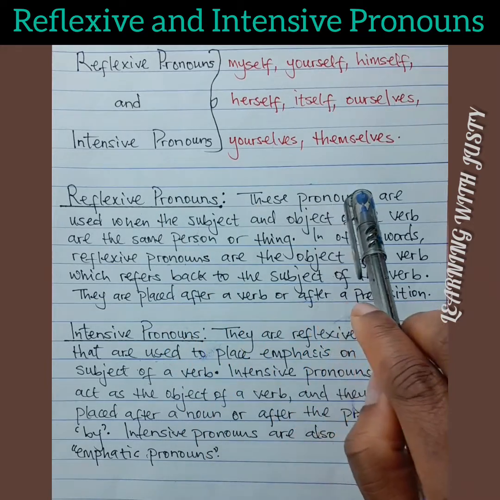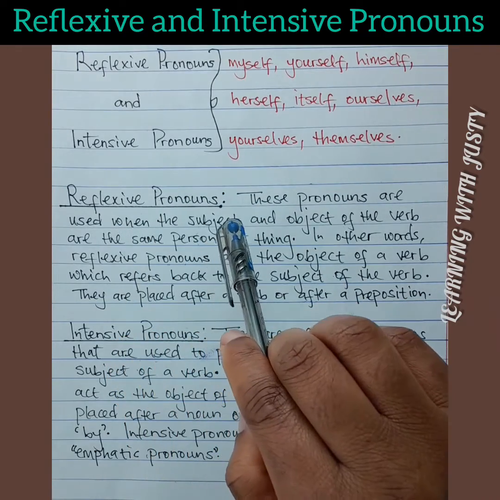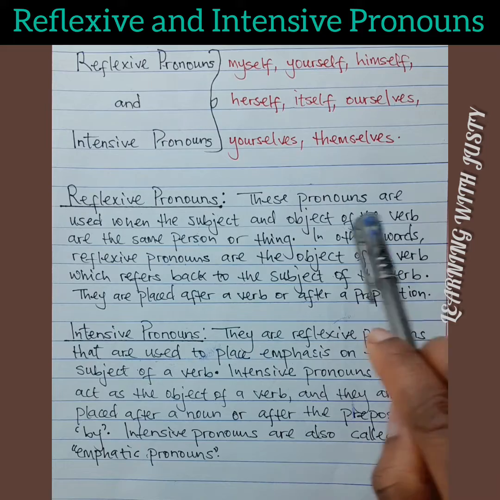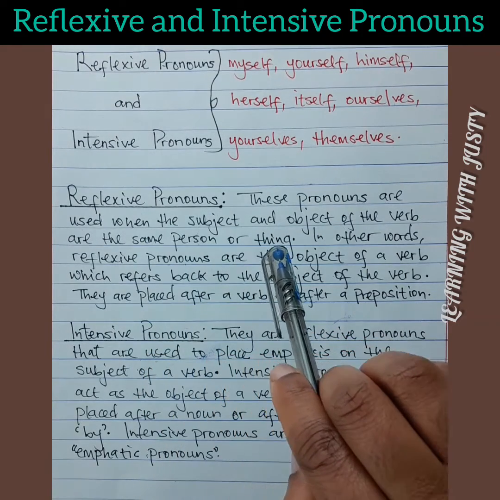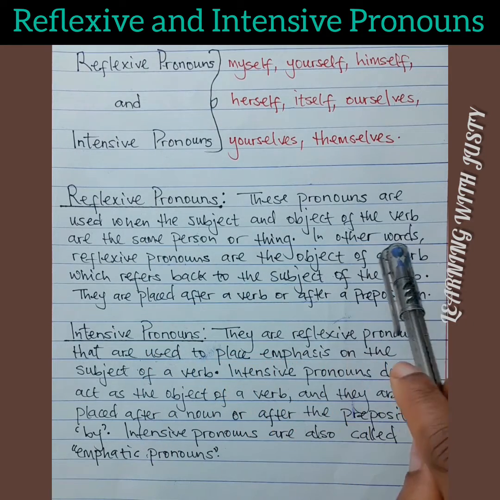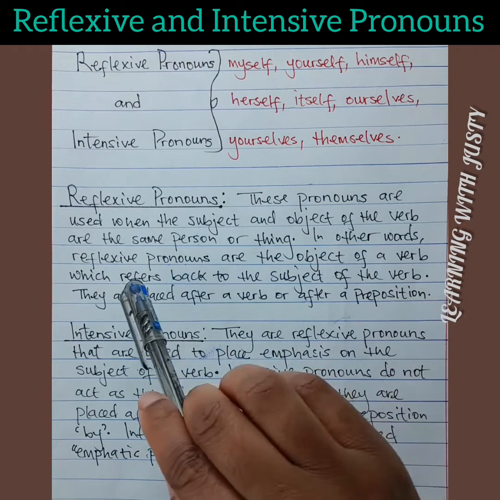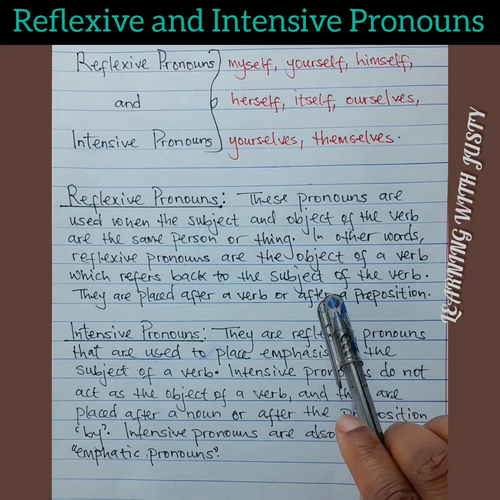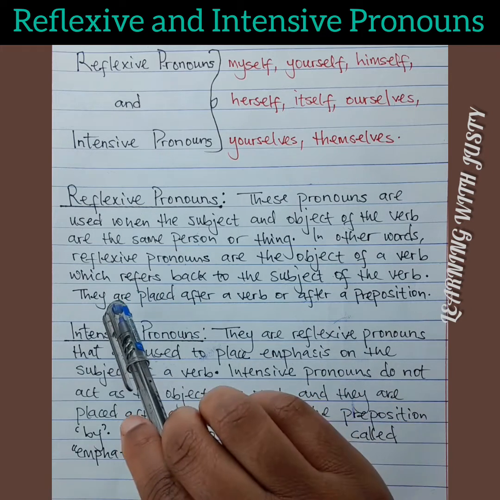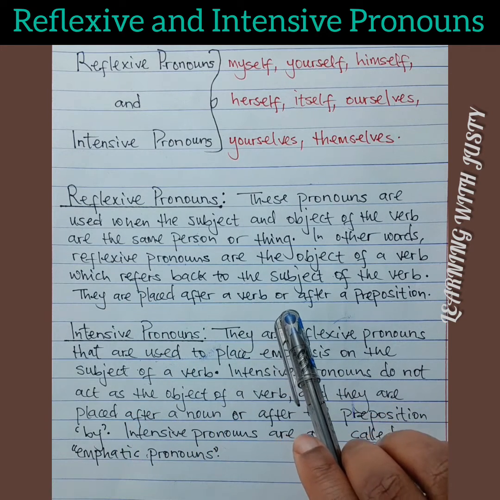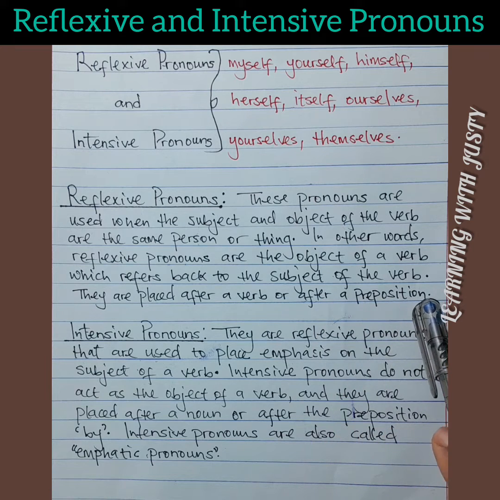Reflexive pronouns are used when the subject and object of the verb are the same person or thing. In other words, reflexive pronouns are the object of a verb which refers back to the subject of the verb. They are placed after a verb or after a preposition.